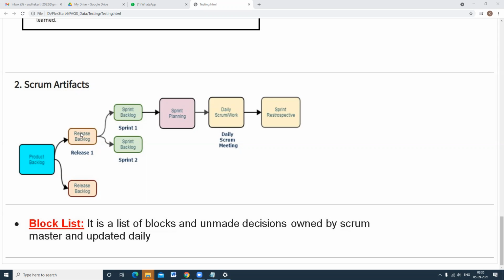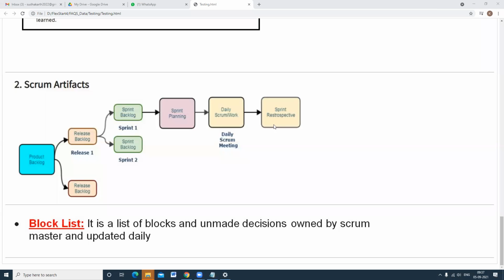Sprint backlog means, suppose 15 user stories have been planned in this release. Out of those 15 user stories, in sprint 1 I am going to take 10 user stories, and in sprint 2 I am going to take 5 user stories. This is called sprint backlog items: pulling the required user stories into sprint 1, and the remaining user stories into sprint 2. Like that, there are sprint planning, the daily scrum call, and the sprint retrospective meeting.